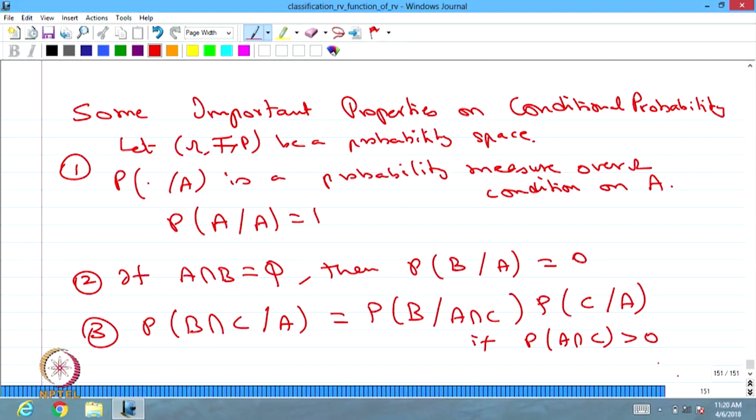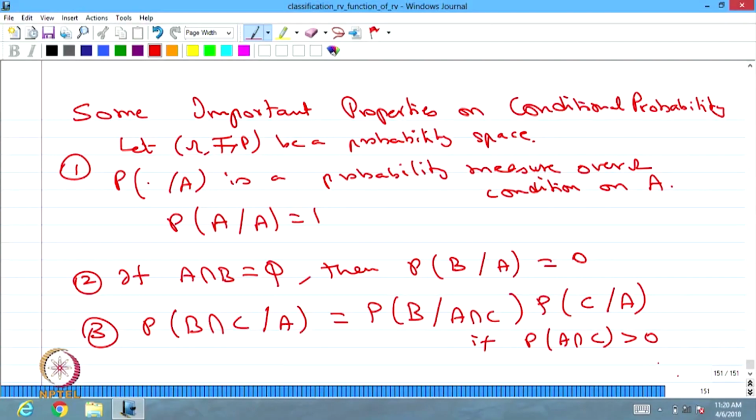Whenever you want to compute the probability of B intersection C given A, it can be computed as the probability of B given A intersection C multiplied by the probability of event C given A, whenever the probability of A intersection C is greater than 0.